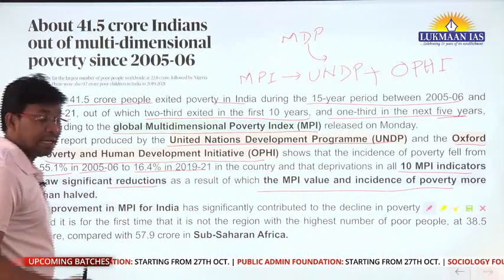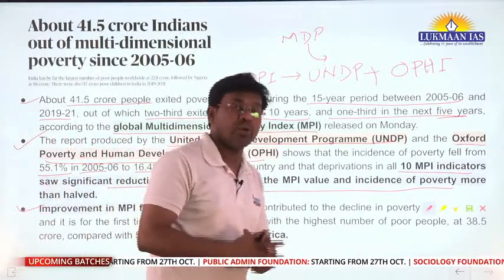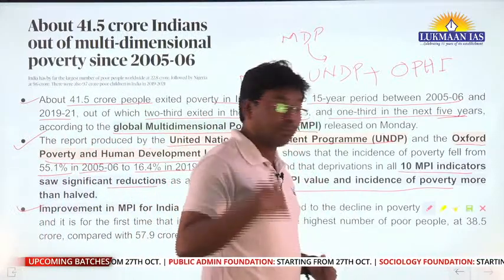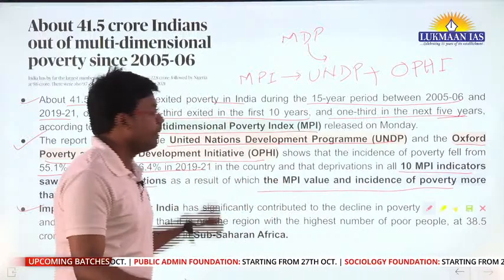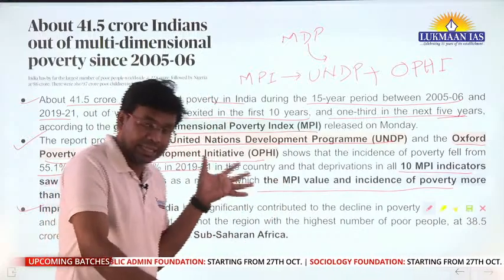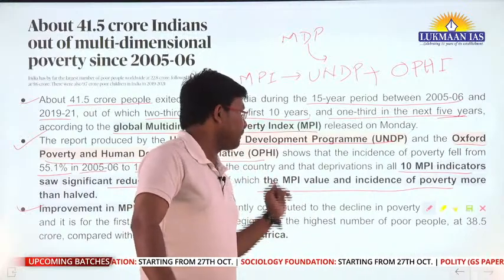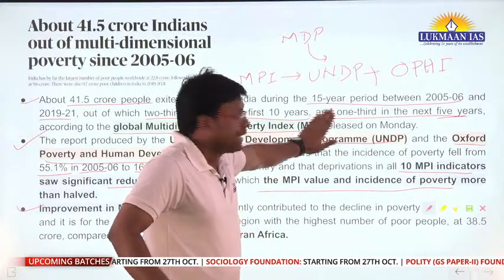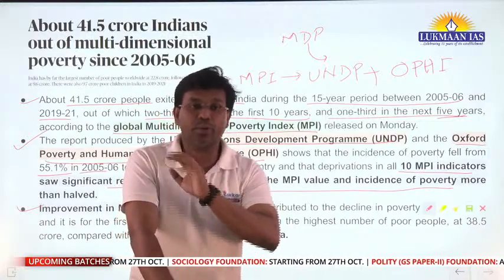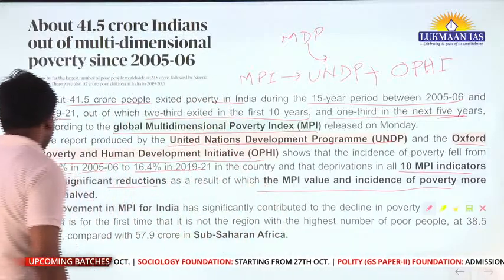So the Multidimensional Poverty Index value has improved a lot, because India has improved on multiple fronts. Many people have come out of poverty. As part of the Multidimensional Poverty Index, they use 10 different kinds of indicators.